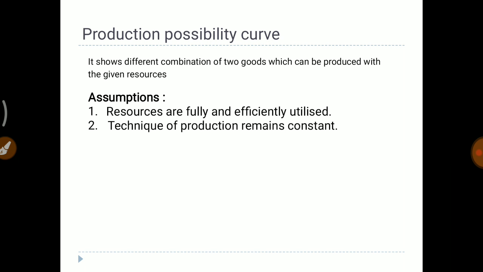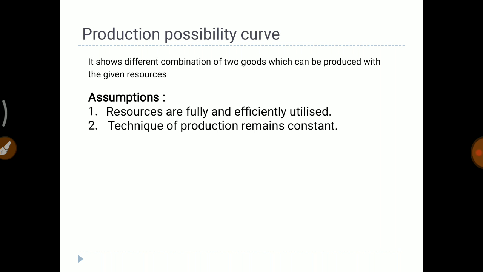In my first video I ended with the topic production possibility curve slide. Now this second topic we will start with the production possibility curve, in short known as PPC. Now what is PPC? First let us see the definition. It shows the different combinations of two goods which can be produced with the given resources. It's a curve which shows the combinations of two goods which can be produced with the given resources.